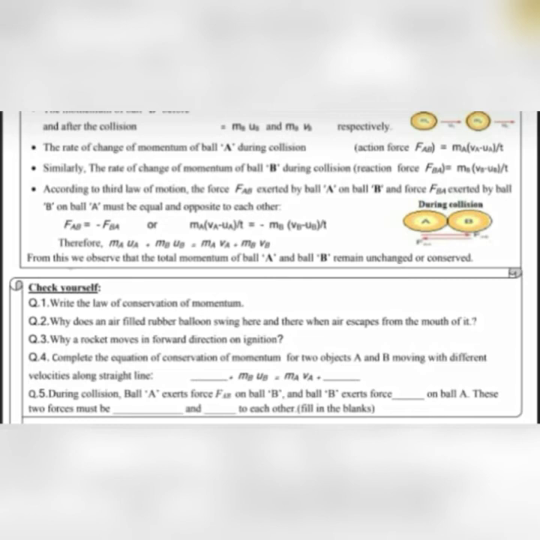So Newton's third law of motion is also applicable here. Now next is why a rocket moves in the forward direction. When the engine of the rocket is ignited, the thrust of the rocket unbalances the force and the rocket travels in the forward direction or in the upward direction.